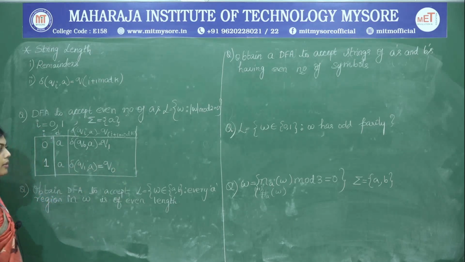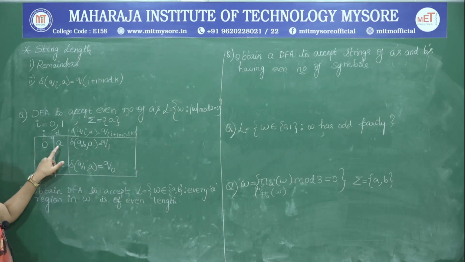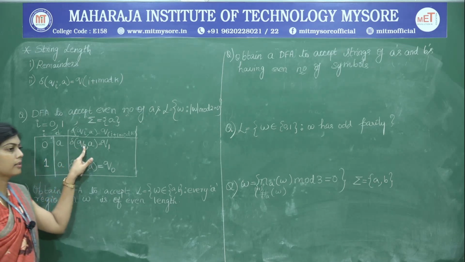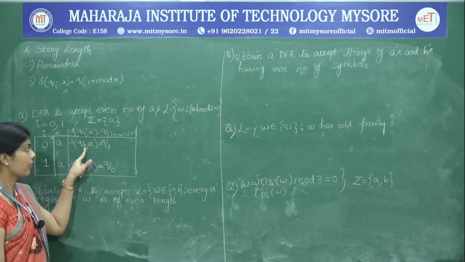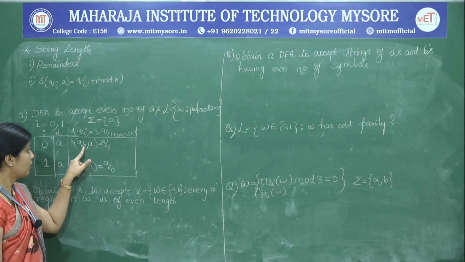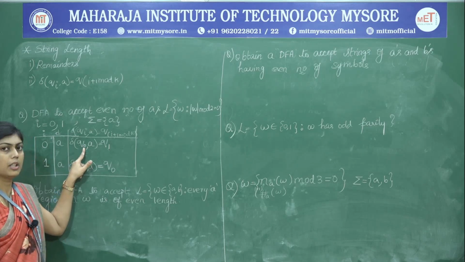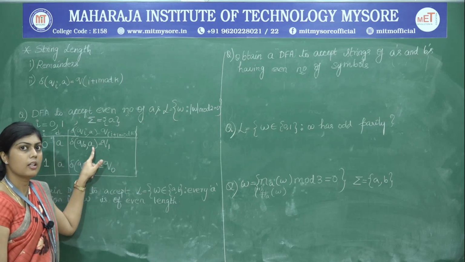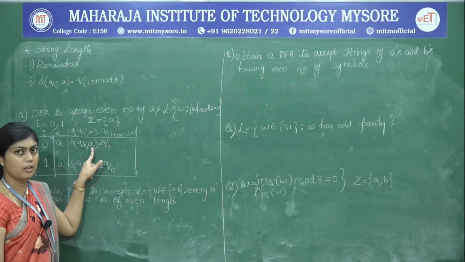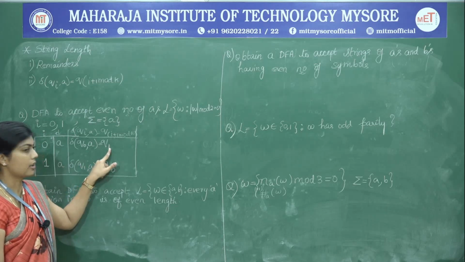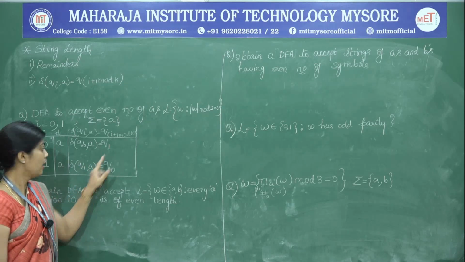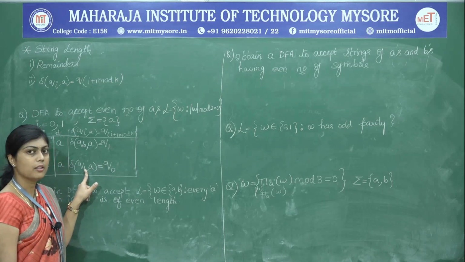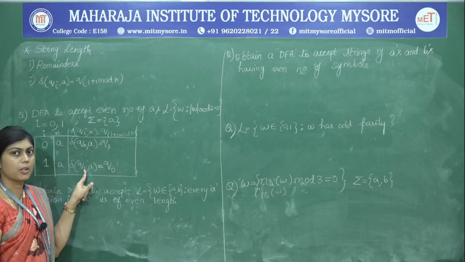The logic behind this is, first of all, we are at some state Q0, which means there are already an even number of a's, so that remainder is 0. When you are at an even number and add a single a, even plus 1 leads to an odd number, so the destination has become 1. Q1 states that the number of a's is odd.